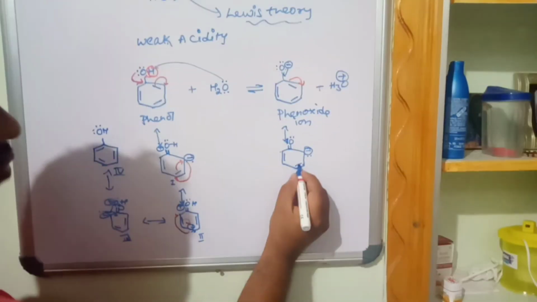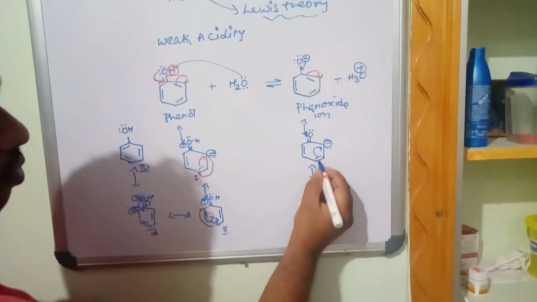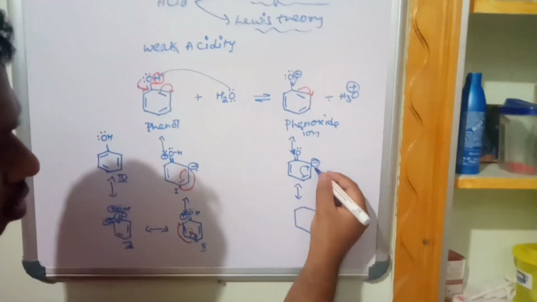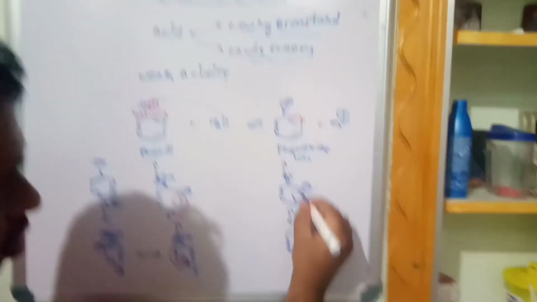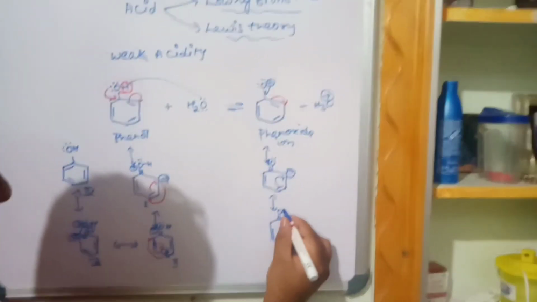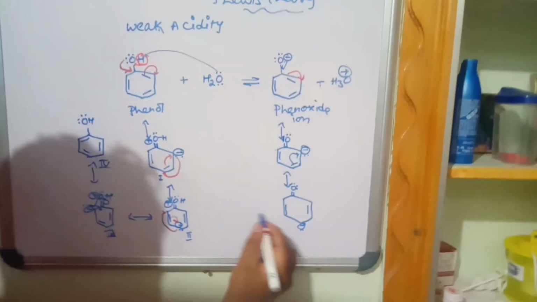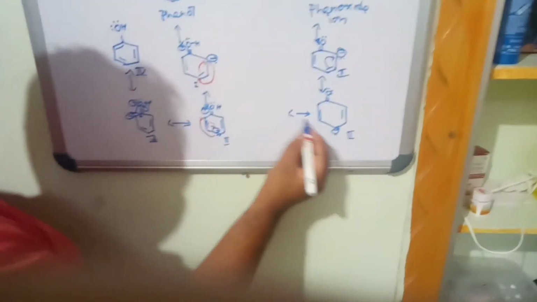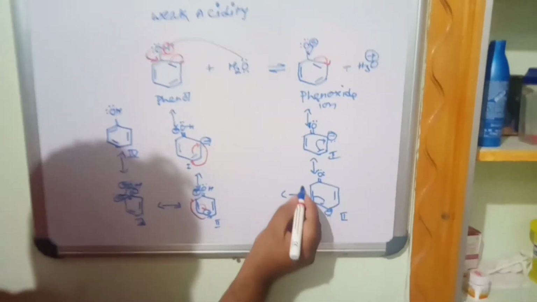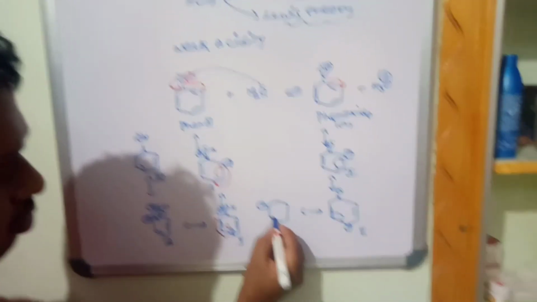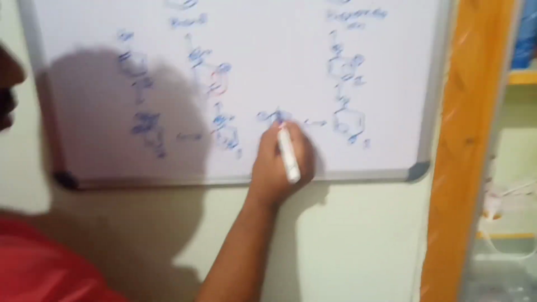Now resonance stabilization: movement of electrons towards the charge, and the charge will give the electrons. You can write it very easily. This will go there, this bond remains the same, and the negative charge will come here. Double bond O. This is the first hybrid structure, second hybrid structure, and third hybrid structure. This will come towards the charge and the charge will go here. The charge comes where the pi bonds are left, and the pi electrons move towards the charge. You get here double bond O.